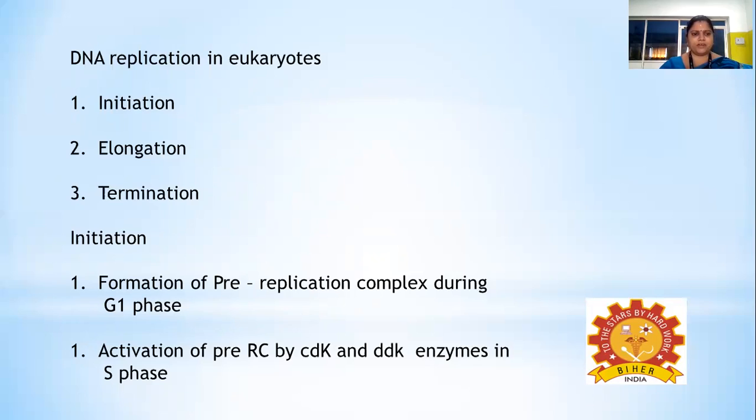And for the initiation of replication, as far as eukaryotes are concerned, the pre-replication complex formation is essential, which occurs in the G1 phase of the cell cycle. And the activation of this pre-replication complex that has been formed in G1 phase will be carried out in S phase. For the activation of this pre-replication complex, two different enzymes are highly important. They are CDK and DDK enzymes.